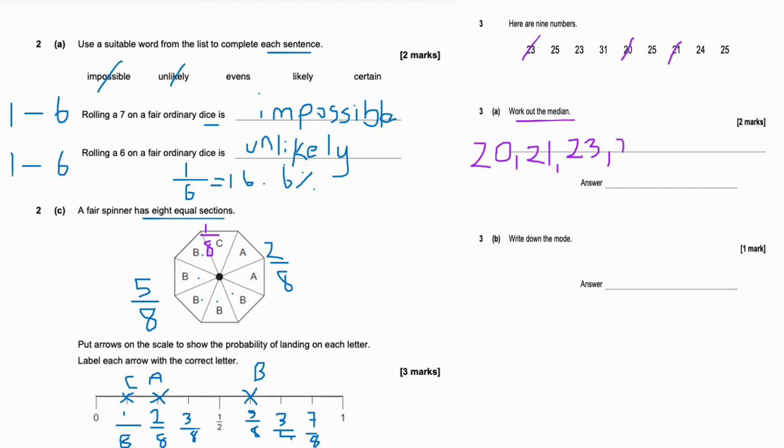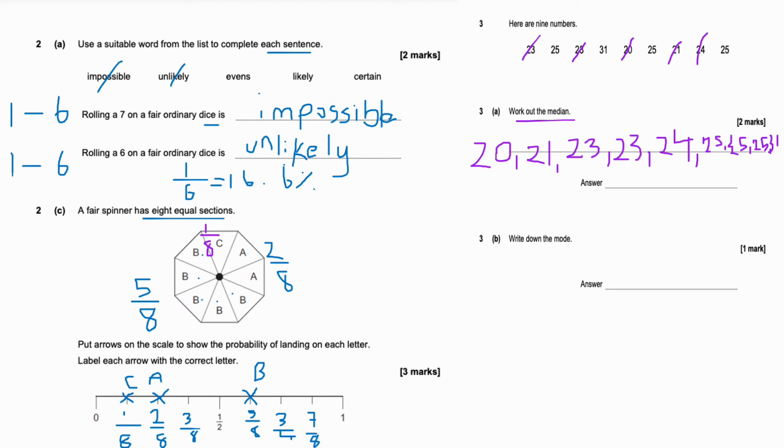Then I've got 23 again. Then I've got 24. Then I've got 3 25s. And then I've got a 31.